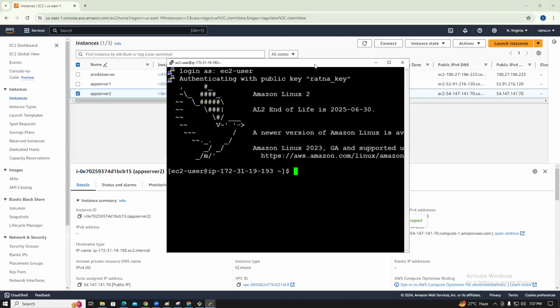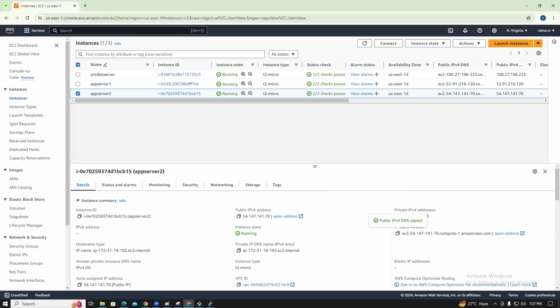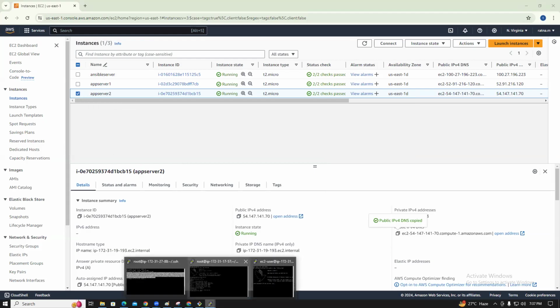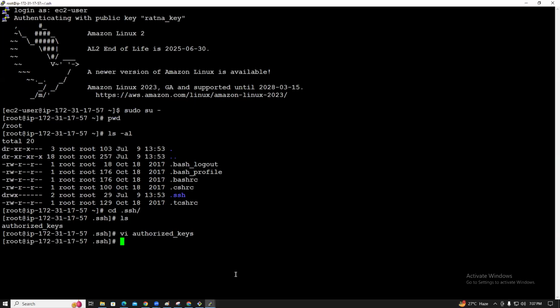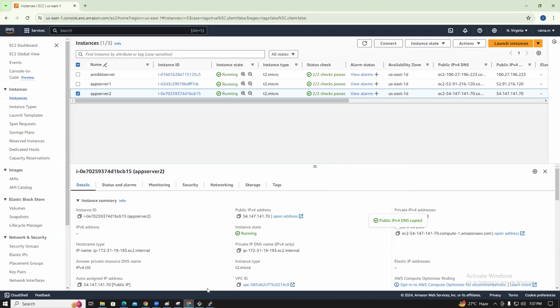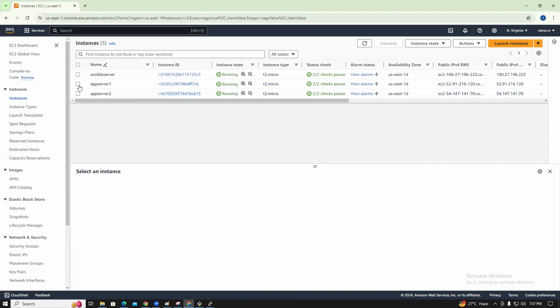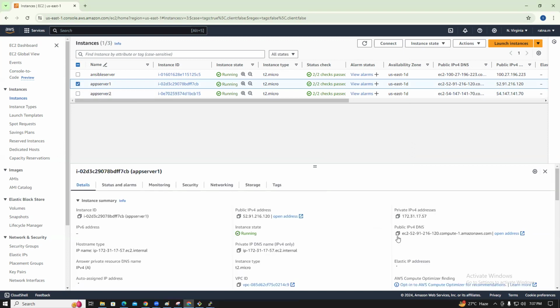So now you can try to connect via the private key, guys. Which key? The private key. So from the Ansible server, which server did you create with 57? So 57. This is 193, and this is 57.